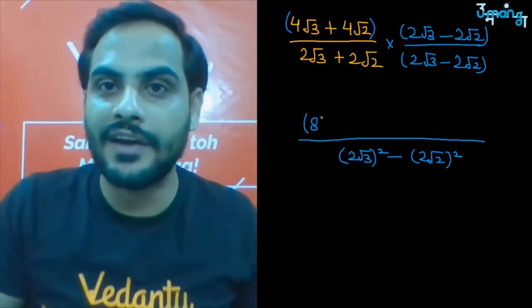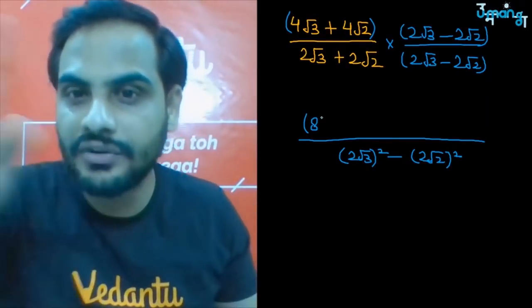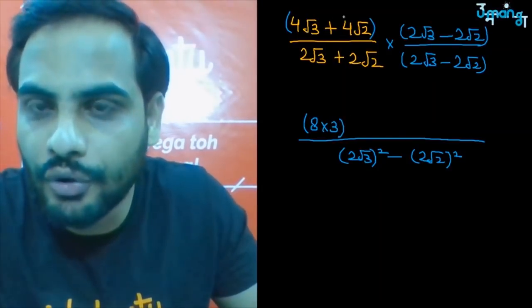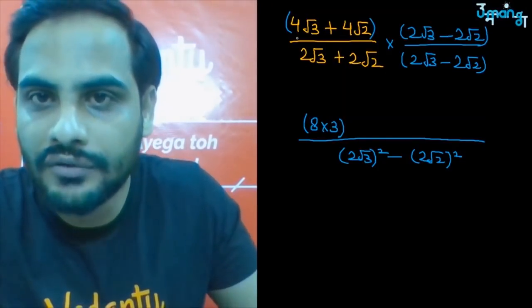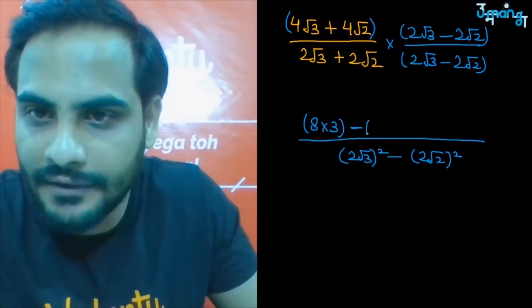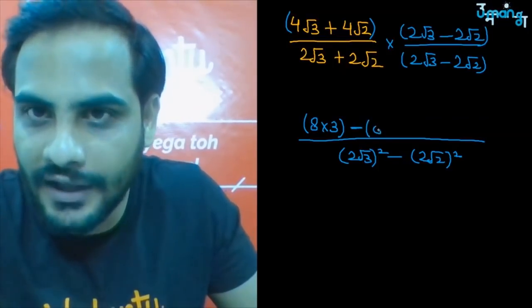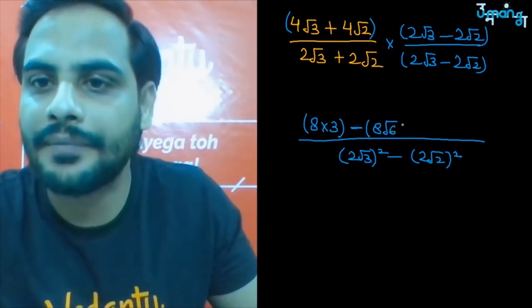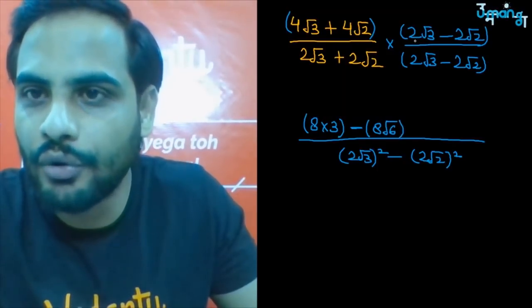So multiply the rational part. 4 into 2 is 8. Root 3 into root 3 is 3. That is 8 into 3. Now 4 root 3 into minus 2 root 2. So positive into negative will become negative. And here 4 into 2 is 8. Root 3 into root 2 is root 6. Correct? Then 4 root 2 into 2 root 3.